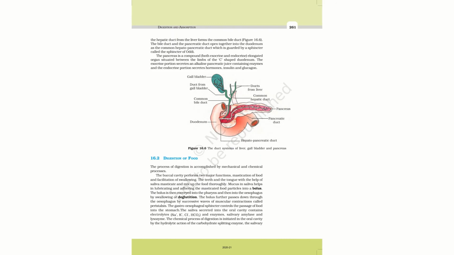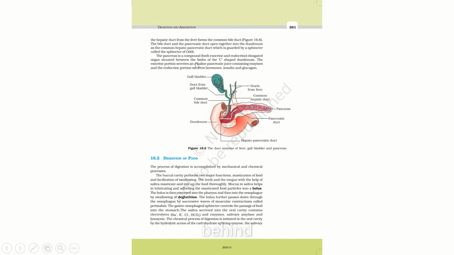Now next is the pancreas. The pancreas is present near the duodenum, below the stomach. It is a compound gland, having both exocrine and endocrine parts, an elongated organ situated between the limbs of the U-shaped duodenum.